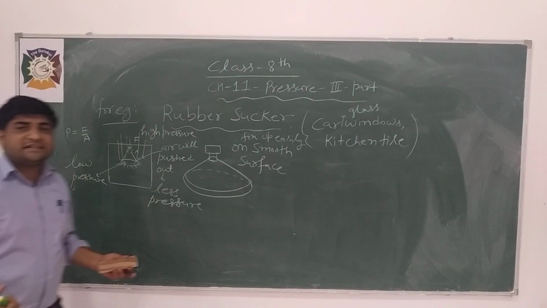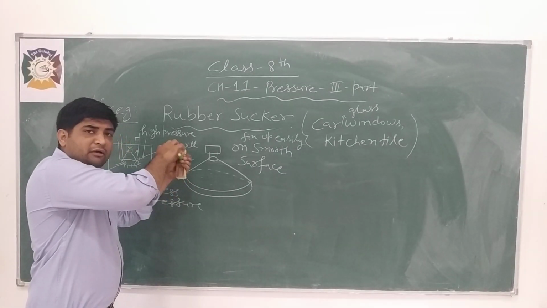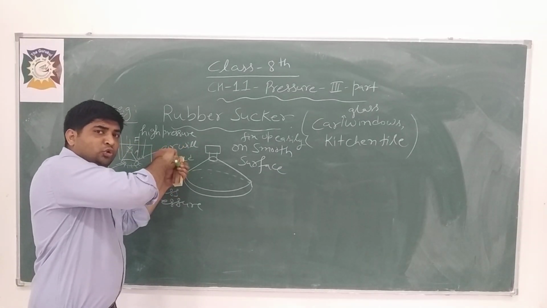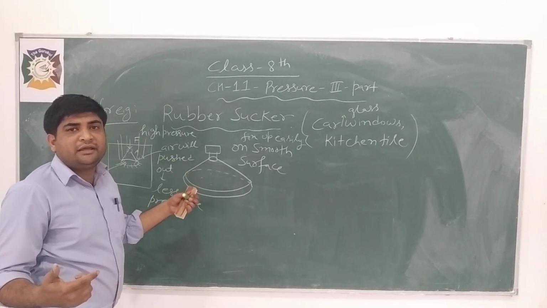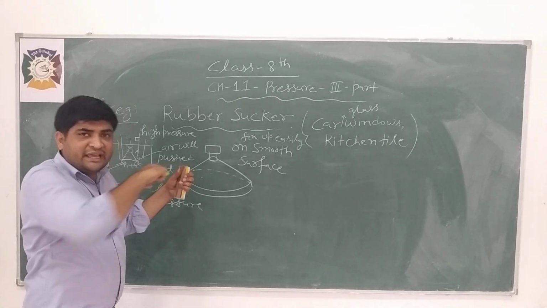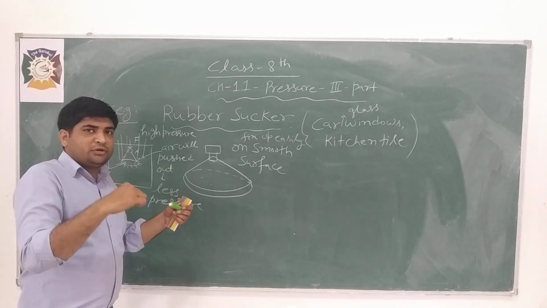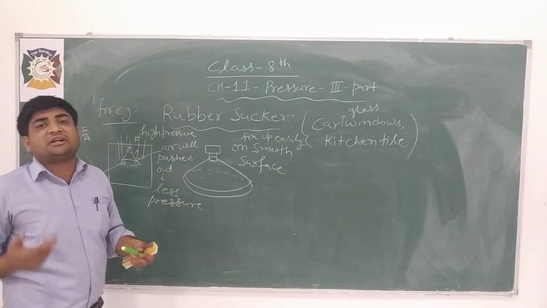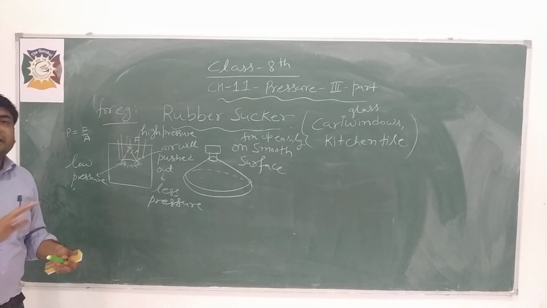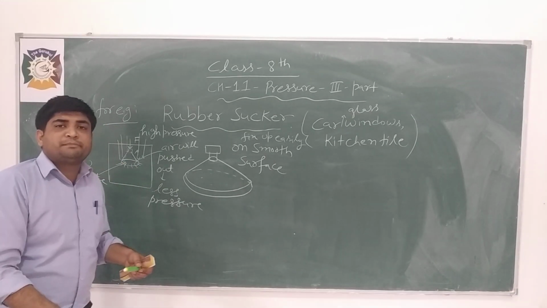That's why we have to apply some force to remove this cap, to take it out from this surface. We have to apply some external force. Without any external force, this rubber sucker can't be pulled out.